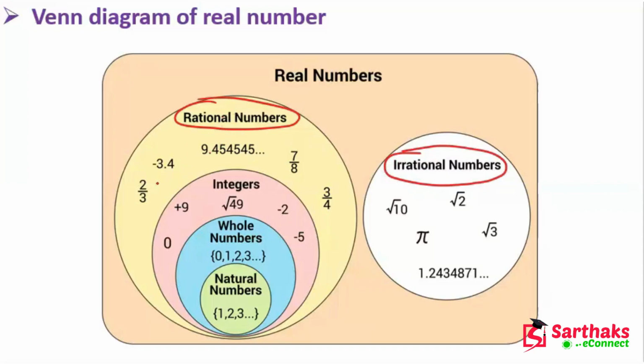So rational numbers may be negative, positive, integers, decimals, or fractions like this. And irrational numbers are like pi, the value of pi, under root 2, under root 3, under root 10. We will see in detail what rational and irrational numbers are. Now, the subsets of rational numbers are integers. Subsets of integers are whole numbers. And subsets of whole numbers are natural numbers. There are a lot of branches individually. Let's see that.